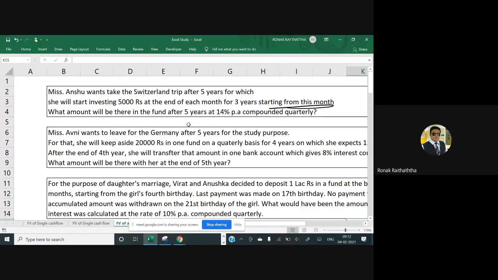She will start investing 5,000 rupees at the end of each month for 3 years, starting from this month. What amount will be there in the fund after 5 years at 14% interest per annum compounded quarterly? Try to understand the question well.